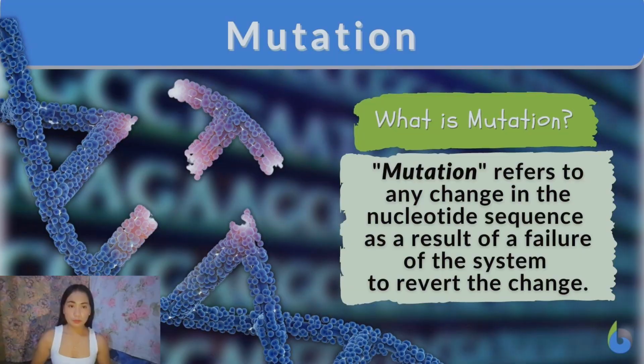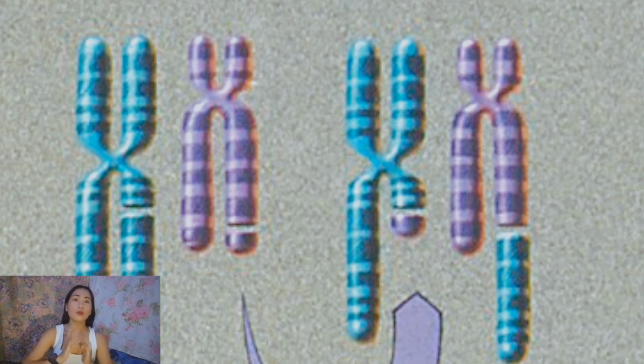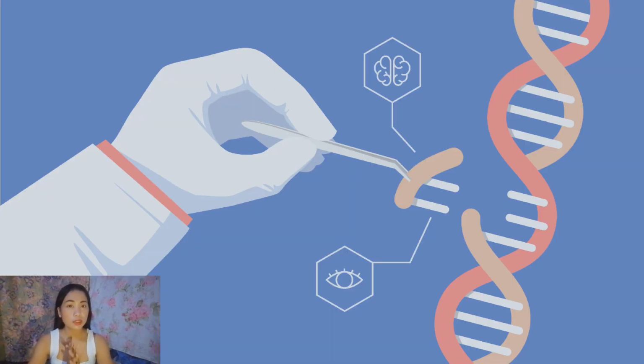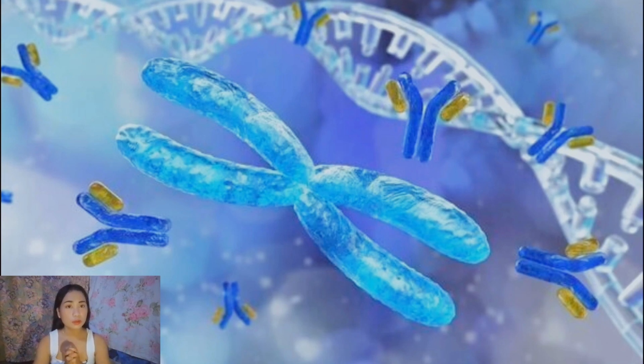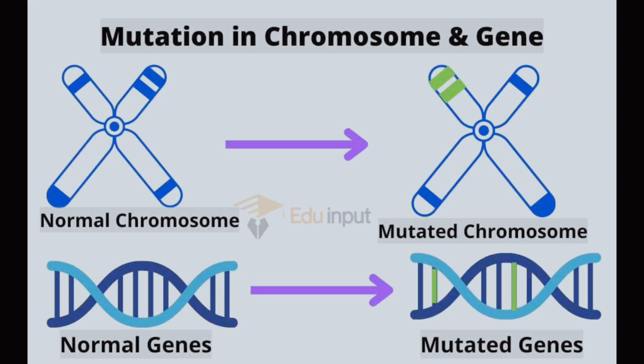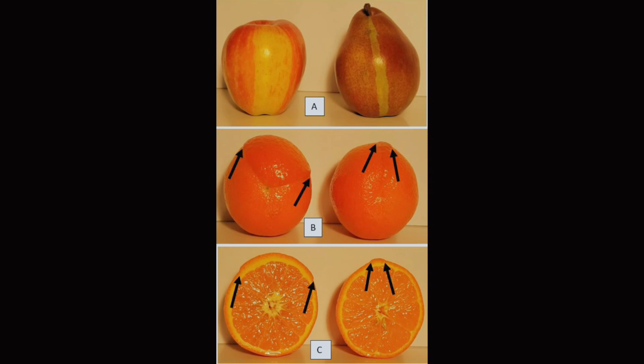Fourth, we have the mutation. What is mutation? Mutation is a permanent change in the DNA sequence of a gene. It may sometimes be useful, but mostly mutation is harmful because it changes the way a cell behaves. Here are some examples of a mutation.